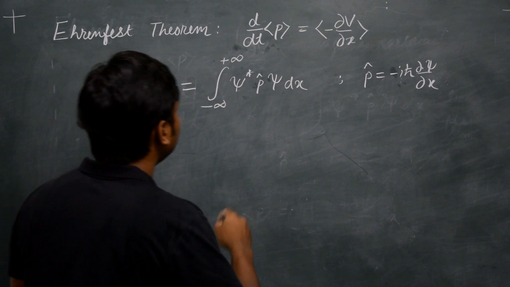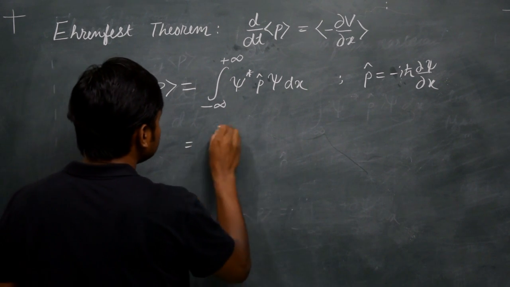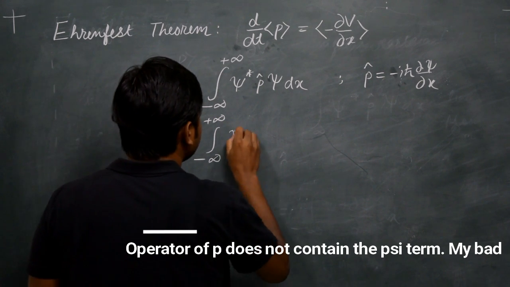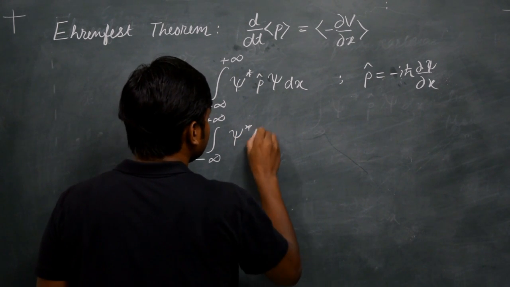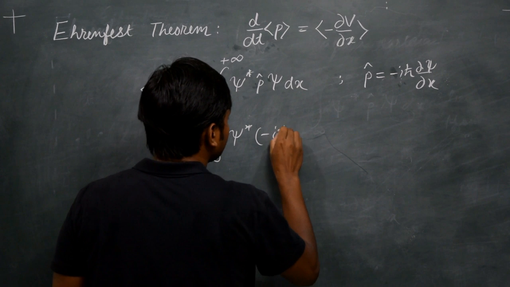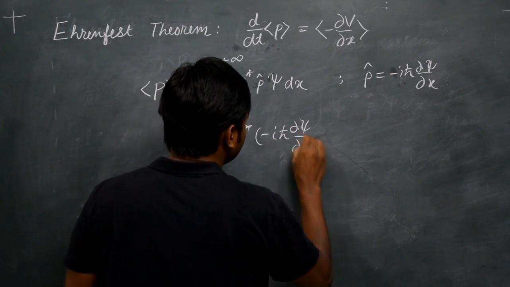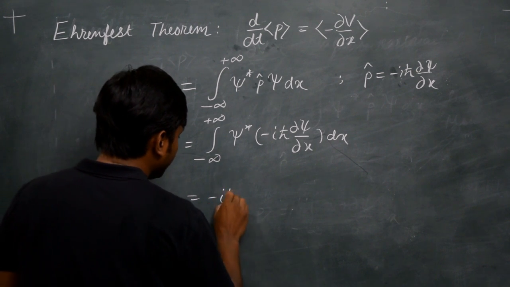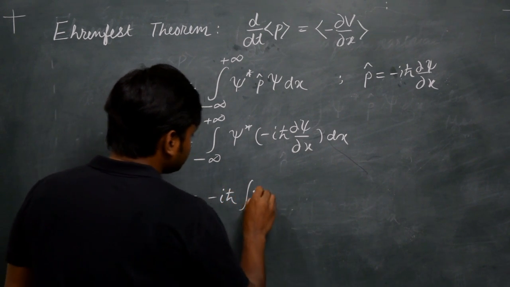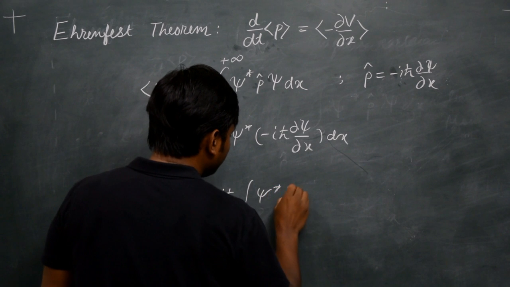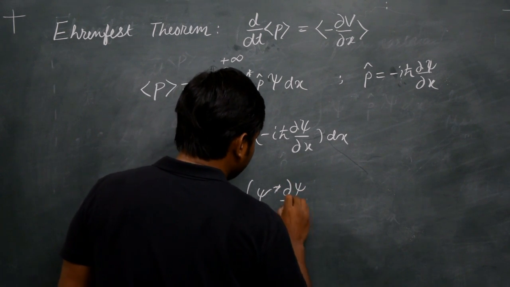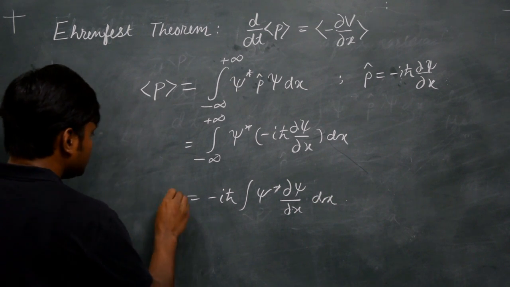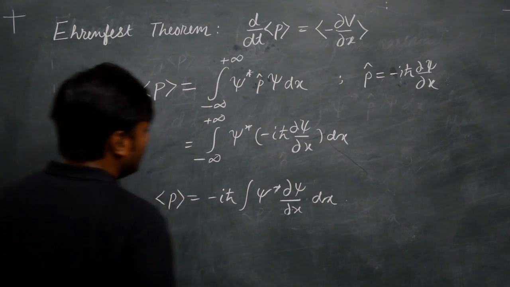So let's put p cap into this expression. It becomes the integral from minus infinity to plus infinity of psi star times minus i h cross del psi by del x dx, which equals minus i h cross times the integral of psi star del psi by del x dx. So this is the expectation value for momentum.